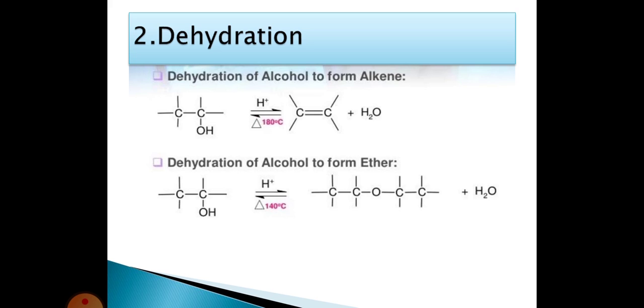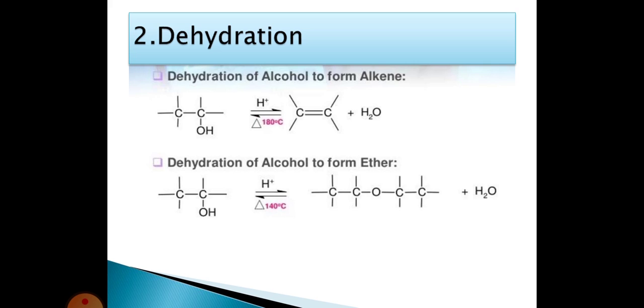That's why this reaction is called dehydration. De means removal, hydration means water. So water removal takes place to form alkenes.